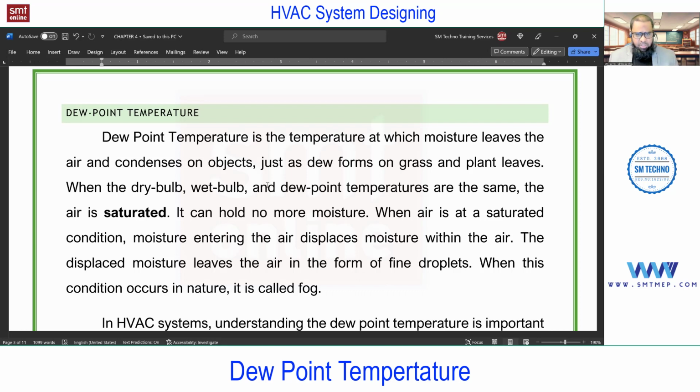Very simple. You know this in day-to-day life, you can relate to this. Just consider a glass of water. Just assume that this is a glass of chilled water, which I've taken from the refrigerator just now. If I place the chilled water glass at room temperature, what will happen after some time at the surface of this glass?